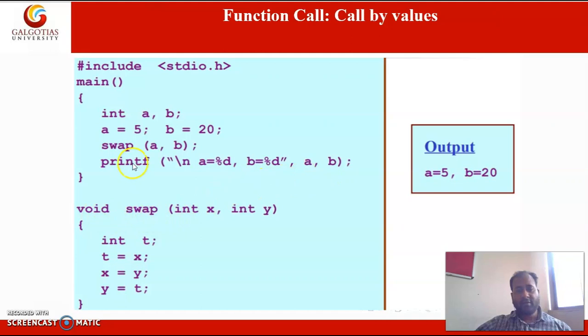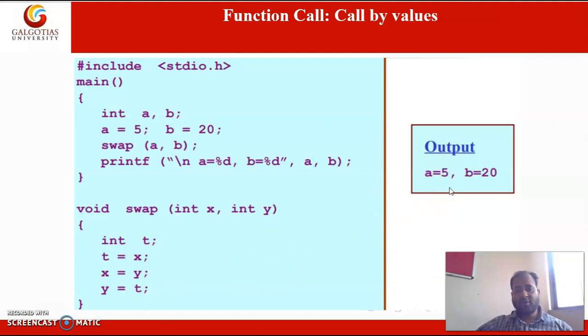So here swap is called. The control will move toward the function definition. The function definition is here. Here two values we are passing, which are stored in x and y. And using a third variable, we are exchanging the values of these two variables.